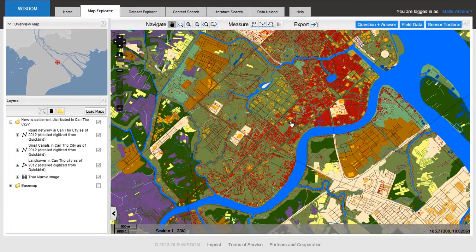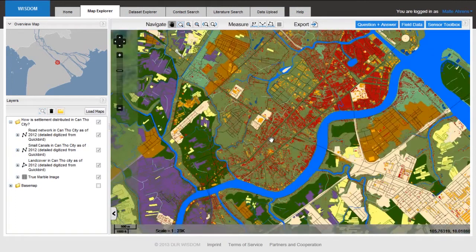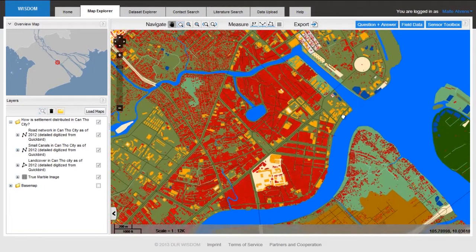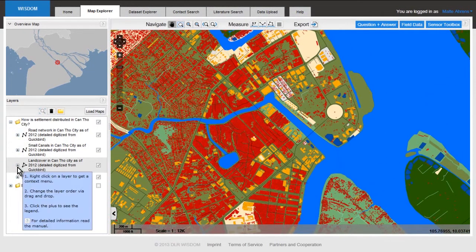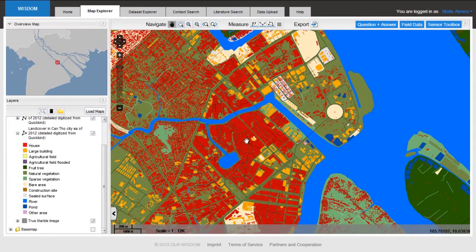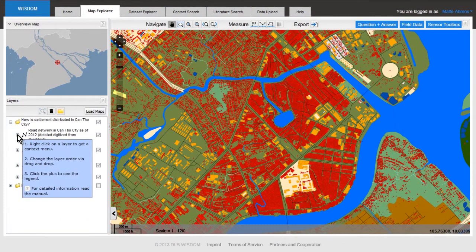I get a very colourful, beautiful map of Can Tho City. Very detailed. I can zoom in and zoom out a little bit. I can pan a little and look at what kind of detail is in this data. I can open a legend so I can see, okay, reddish areas are houses, orange areas are large industry-related buildings, green areas are fruit trees, we have water areas and so on. I will close this legend here again, since I don't need it.